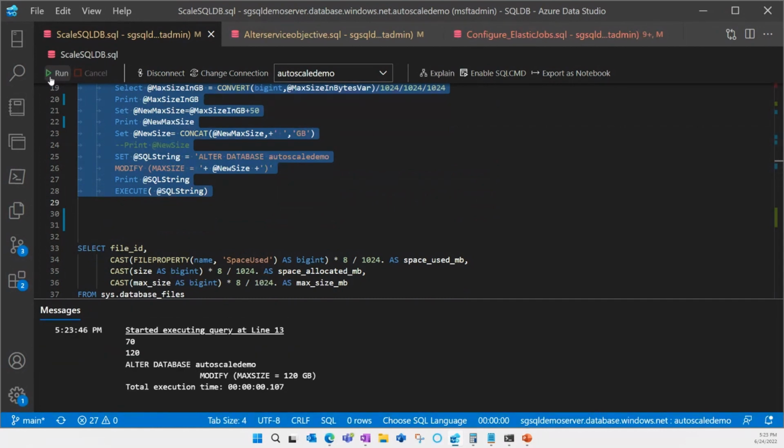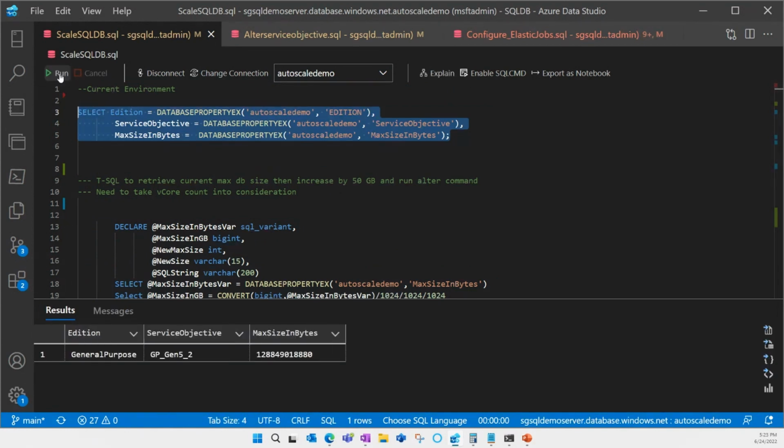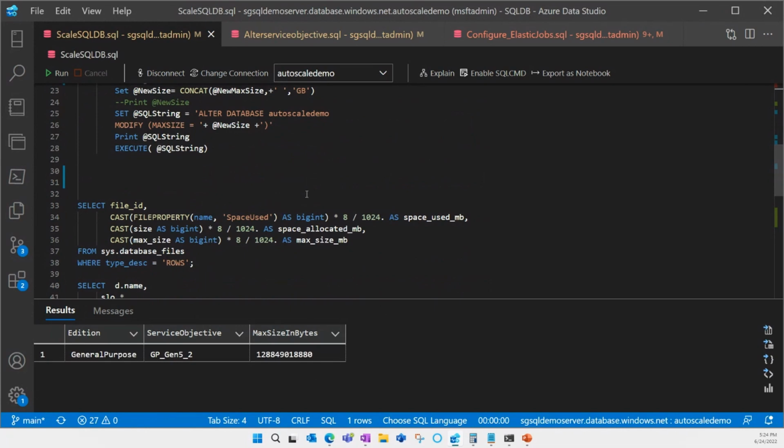this one actually runs quite quickly because it's so small. And if I go back and take a look again at my sizes, we've now added 50 gigs to that. So it's up in the max sizes there. Now, we haven't actually moved anything, and that's why the speed is so fast.